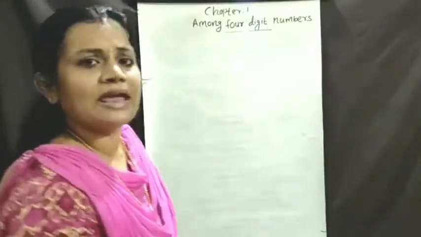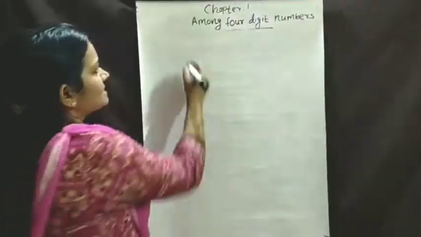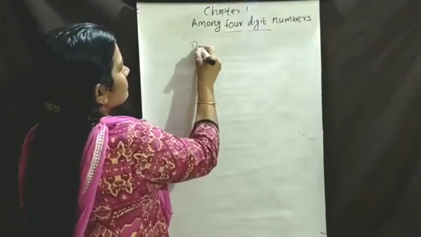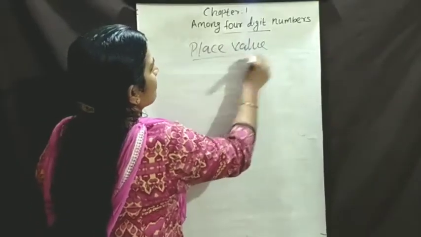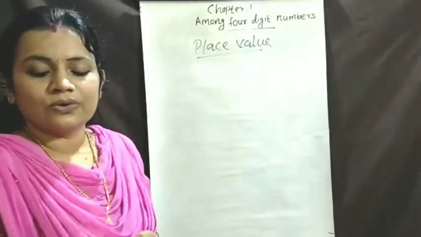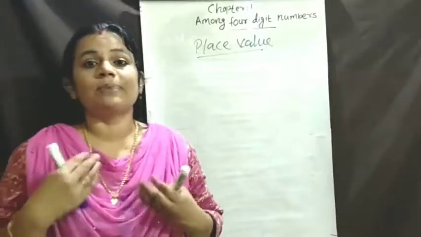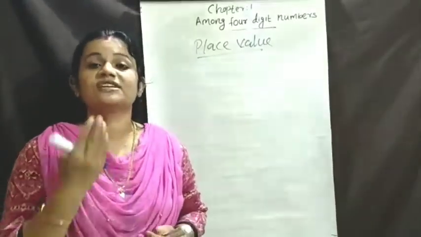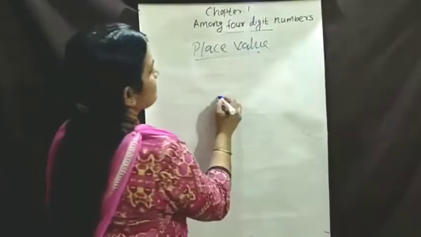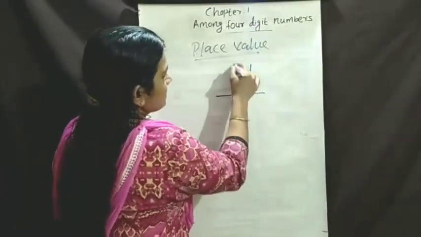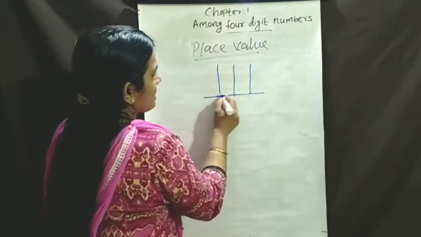Place values. What is the place value? We already learned the places of the given number. What is the first place? Ones. Do you remember this? The abacus. Do you remember this? This is the abacus.